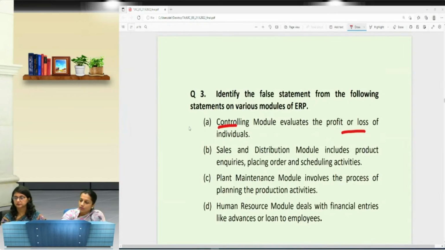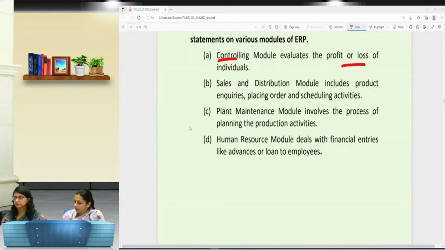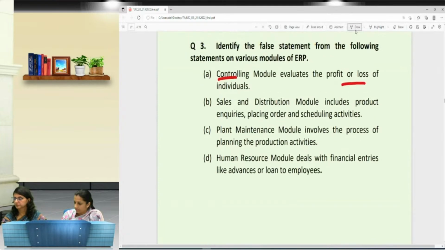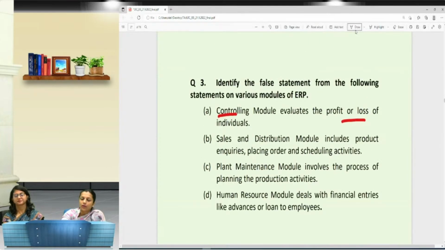Right? So can we have the answer for this question? Read out each and every statement and find out which is false, which doesn't belong to the explanation of that particular module.